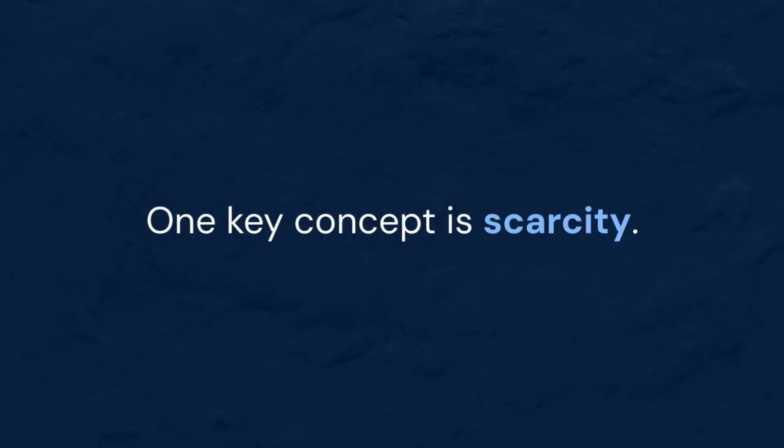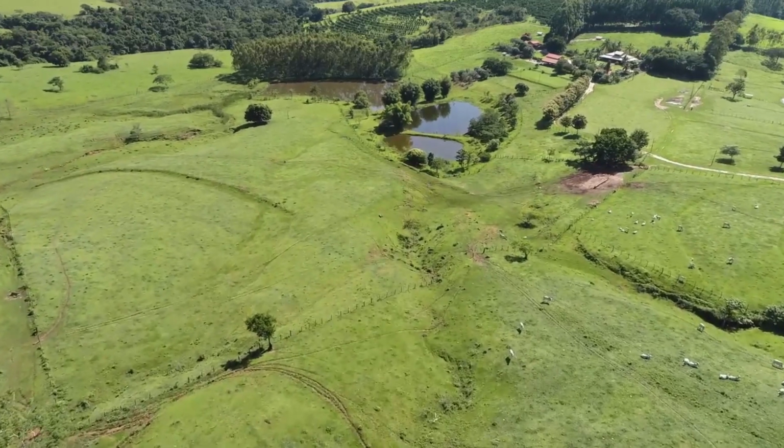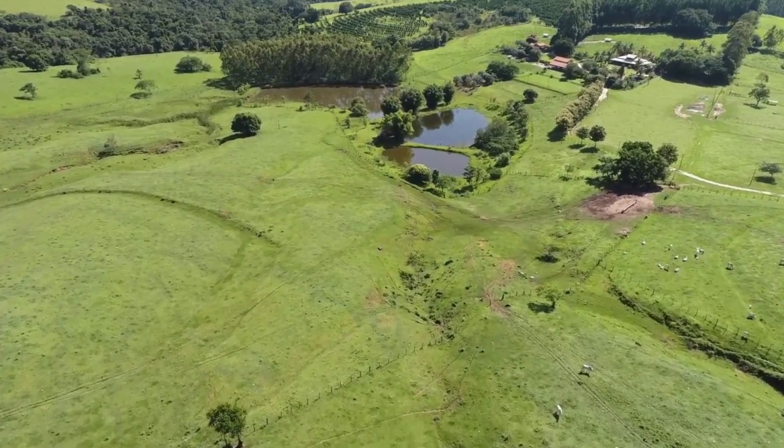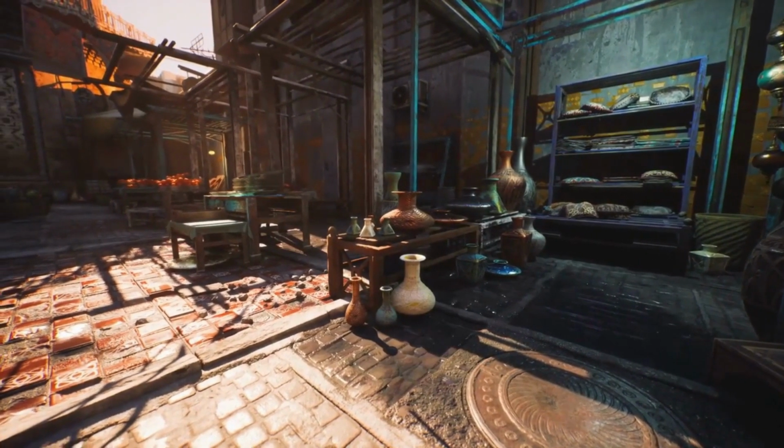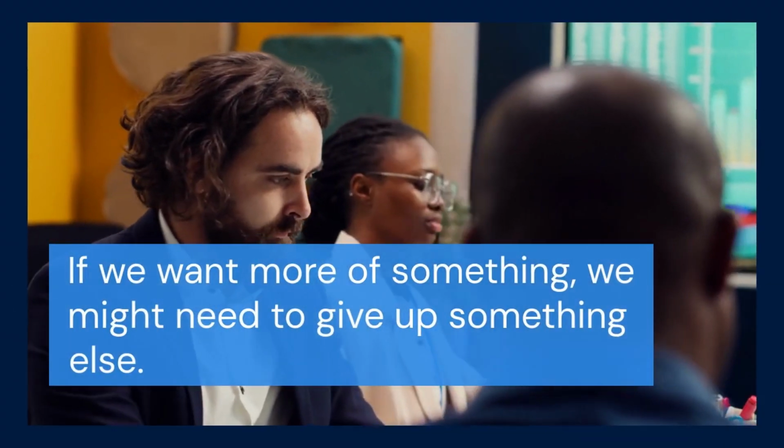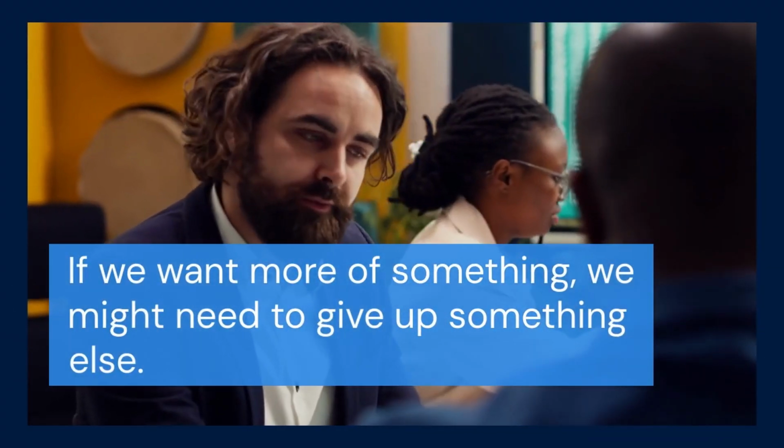One key concept is scarcity. Scarcity means that there are limited resources to meet unlimited wants. This forces everyone to make decisions about what to prioritize. For instance, if we want more of something, we might need to give up something else.